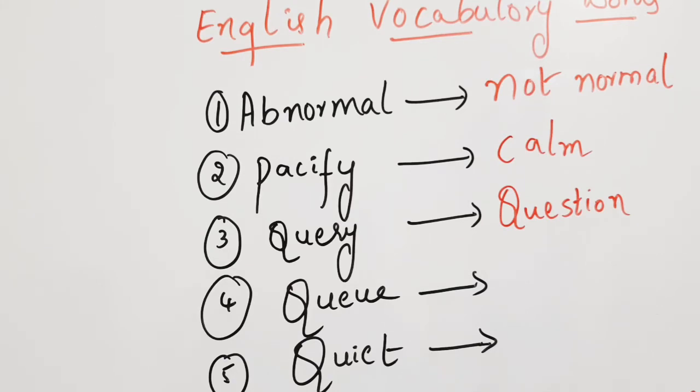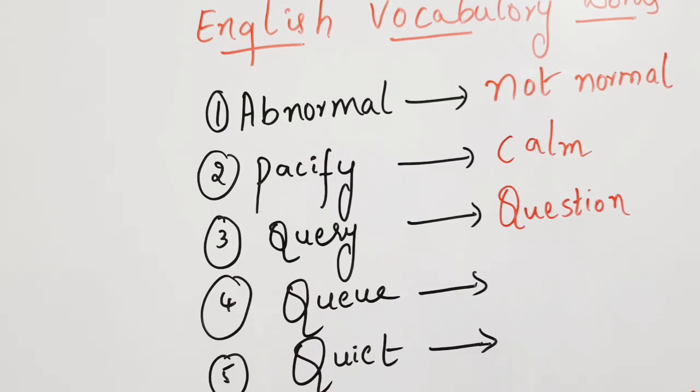So if you want to use an excellent English vocabulary word, you will say, what is the query? Means, what is the question? If you have any query, tell me. That is query, means question. Query spelling: Q-U-E-R-Y. Query. And its meaning is question: Q-U-E-S-T-I-O-N. Question.